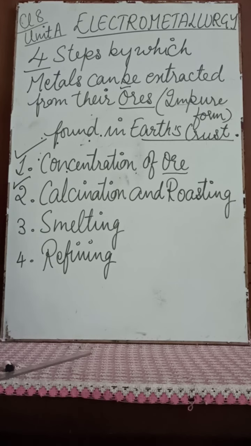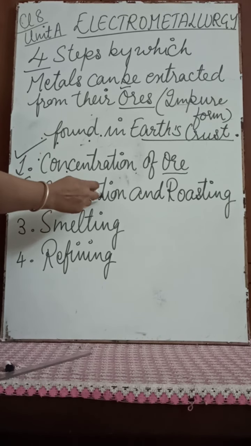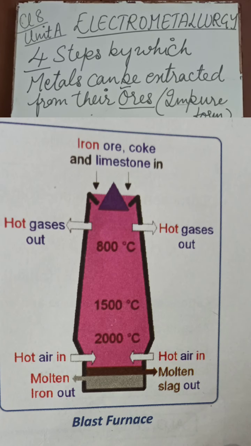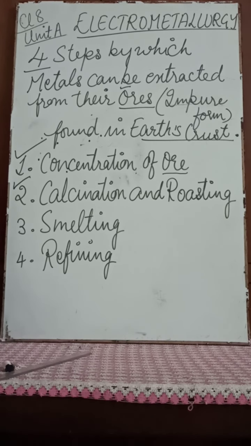Then the second phase is roasting. What happens in roasting? It involves heating of concentrated ore in the presence of air. Firstly, we have seen heating of concentrated ore in the absence of air, where carbonate ores are converted into metallic oxides, and organic matter and water are removed. In the second phase, roasting, heating takes place in the presence of air, and water and volatile impurities are removed. Sulfide and carbonate ores are converted into metallic oxides. This is calcination and roasting.